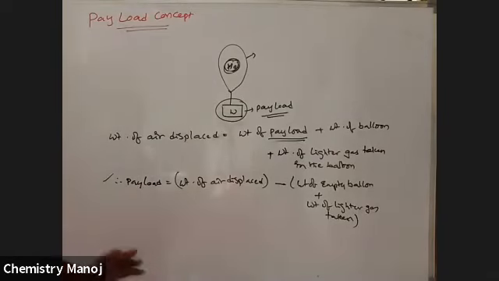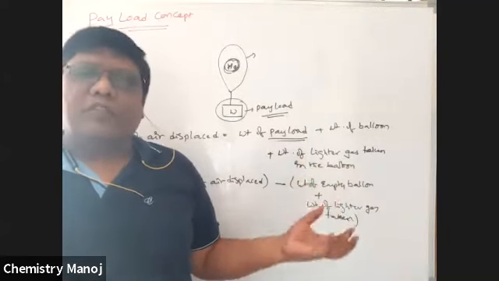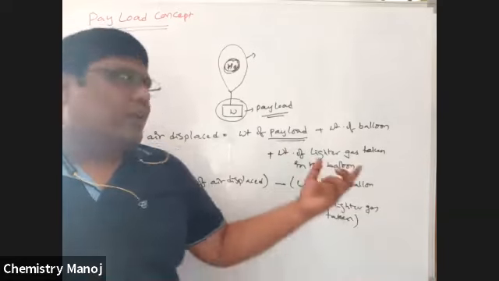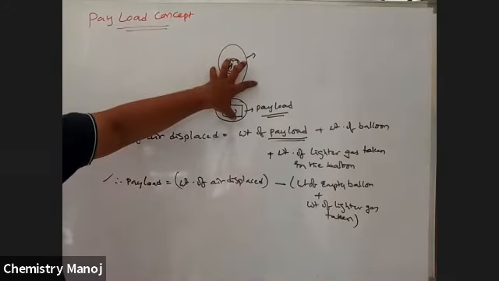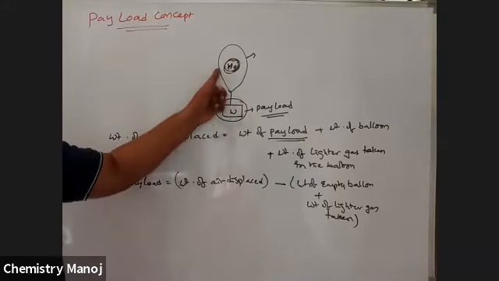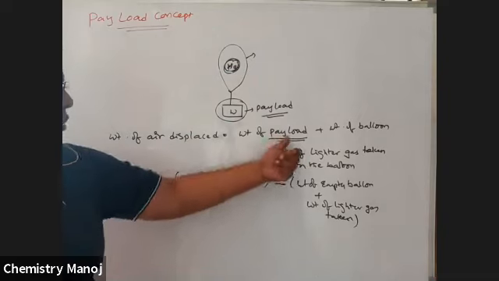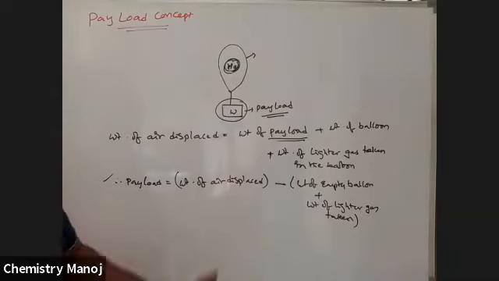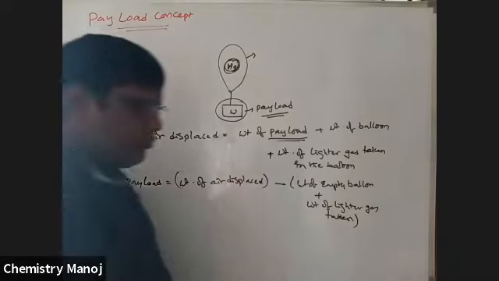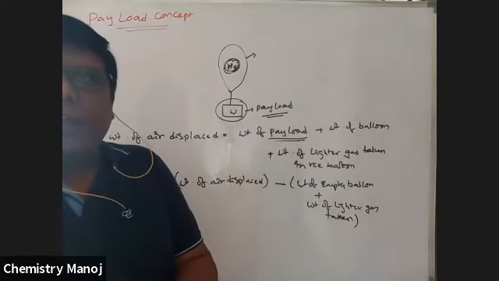So what is payload? It is how much weight the air balloon lifted, the maximum weight lifted, which is called the payload. How to calculate it? Because of this movement, some air is displaced. That air displaced is equal to the total mass, which is the payload plus the empty balloon weight plus the helium. From that, you can calculate the payload. Based on this, we are going to take one problem. Is this clear? Payload means the maximum weight the balloon lifts.